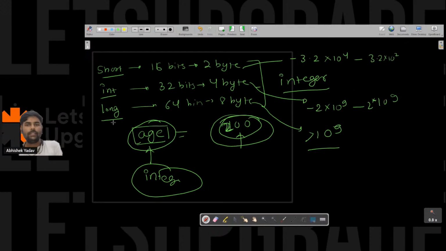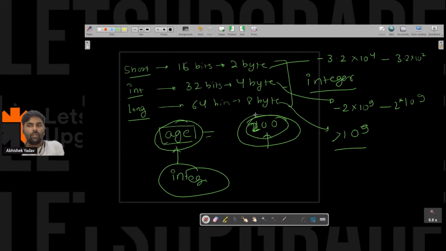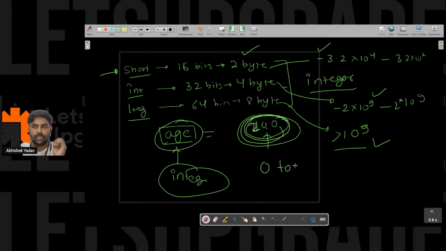So guys, here you can see, the age can never go beyond 200, right? So this 200 is lying in this range also, in this range also, in this range. The difference is between the size. So you want to optimize the space, so you will go with short, because all the three are used to store integer values, and this 0 to 200 is lying in all three, so you will go with short. You are getting that point?